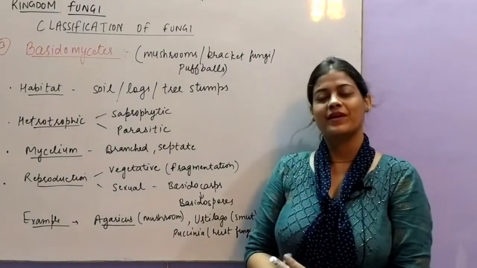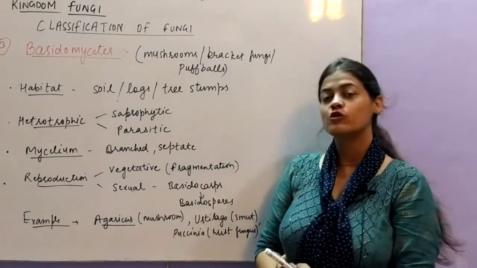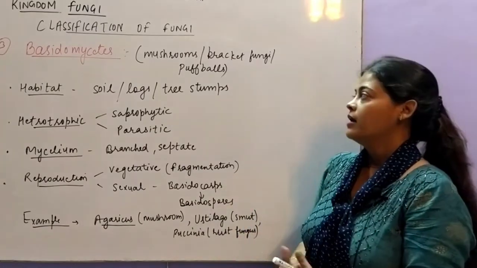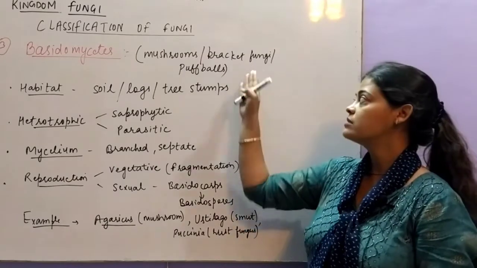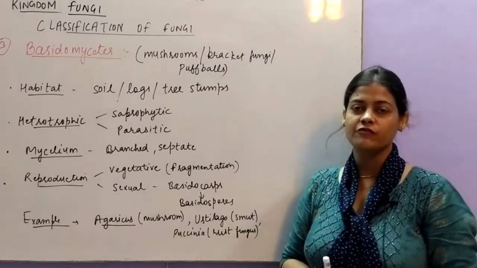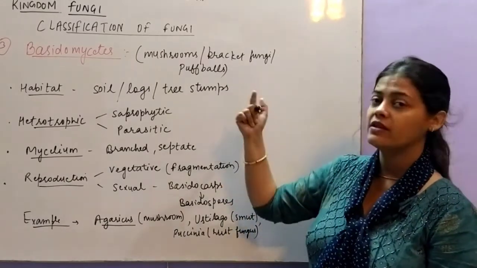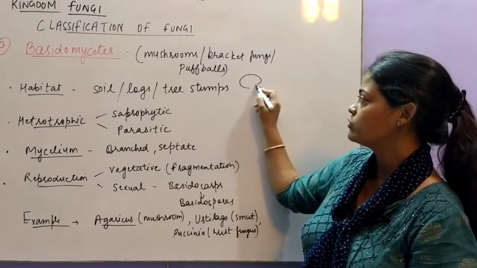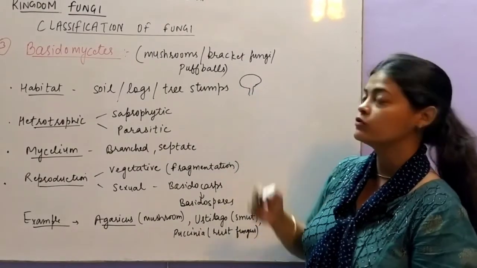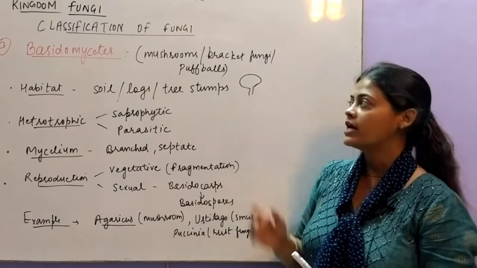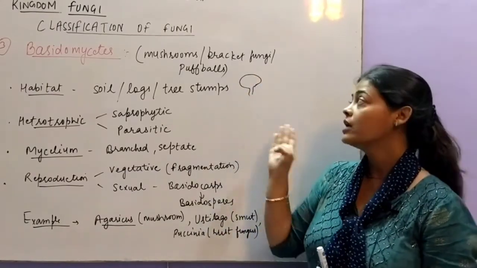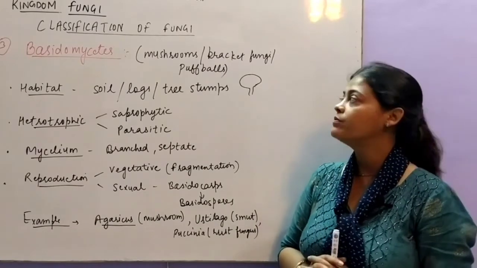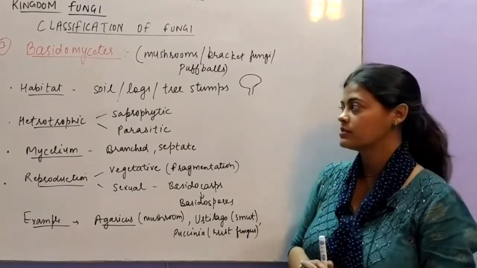So the next group in kingdom fungi is Basidiomycetes. Commonly they are known as mushrooms, bracket fungi or puff balls. This name is given because you must have seen mushrooms, they have a structure like this. The word basido is basically used for this umbrella-like structure, okay. So they are also called mushroom, bracket fungi or puff balls.